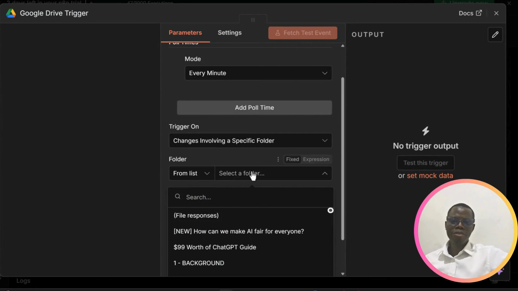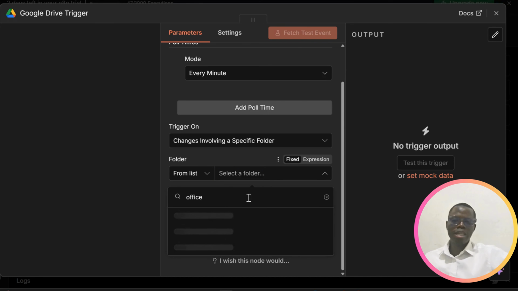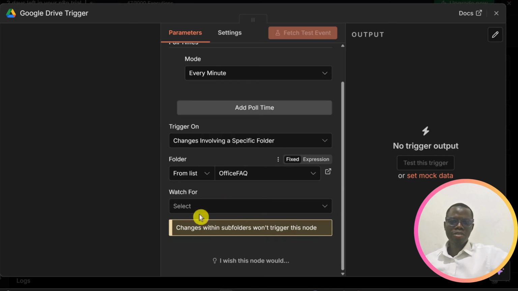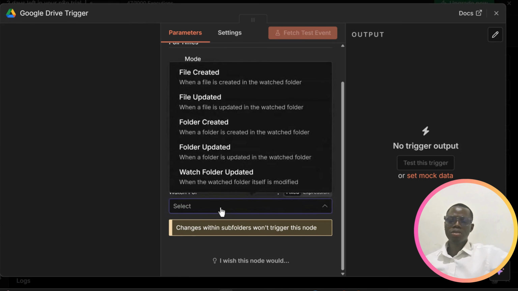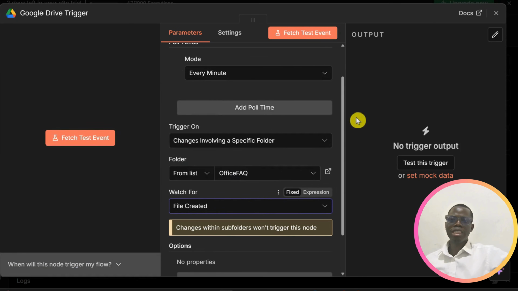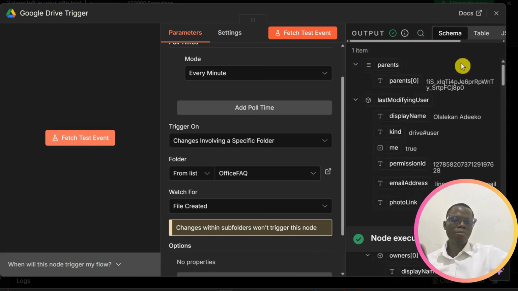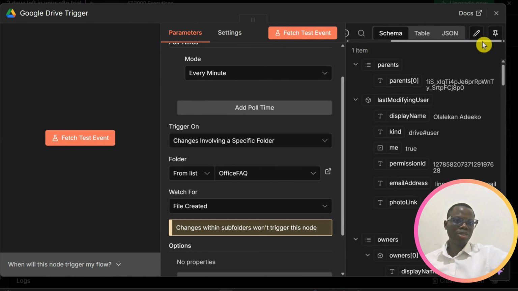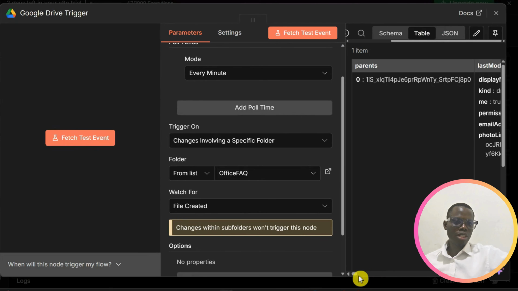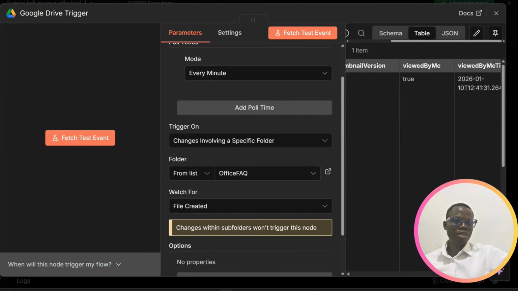So we have a folder. Let's select it from the list. It is Office FAQ, so I clicked on Office FAQ. I have it here. Then what should it watch for? File created. So once a file is created in my Google Drive, I want this to fetch it. Let's fetch and test if it's working. We should be able to see that file here. So yes, it's working. Let me just change it to table and let's see. Okay, see, it's working.